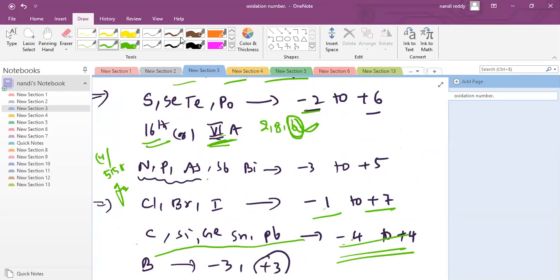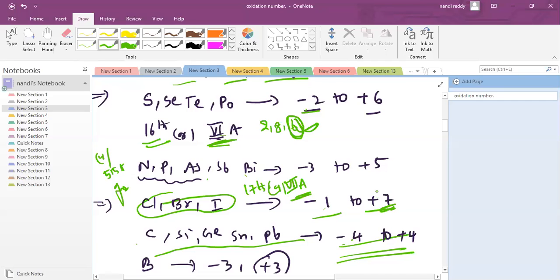You can ask any doubt first to discuss. Yes, the 17th group is also the halogen family. You are correct, this is the 17th group, the halogen family, or 7A group. It can lose a maximum of 7 electrons, that's why +7.